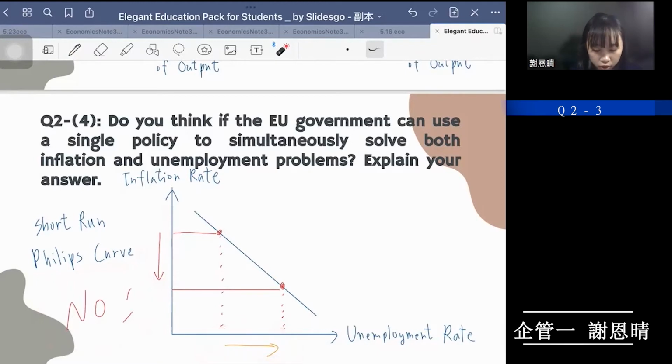So there's no single policy to simultaneously decrease both the inflation rate and the unemployment rate, and we can see why clearly in the Phillips curve.